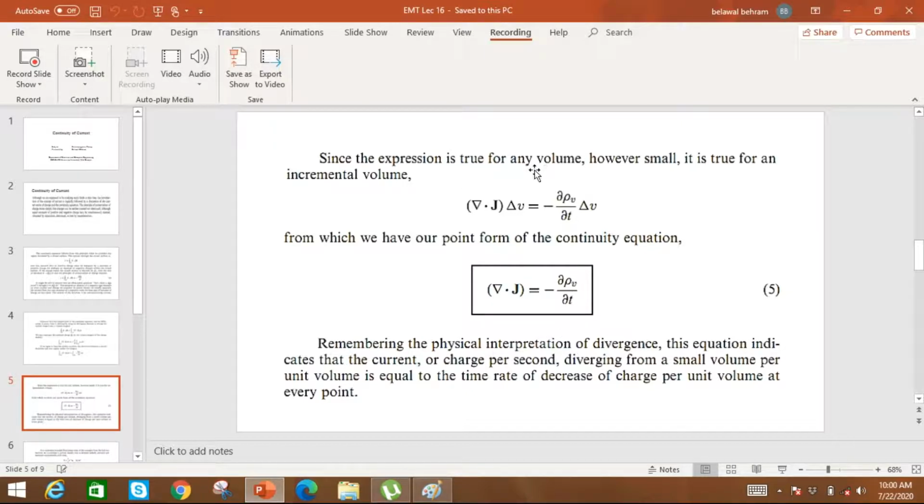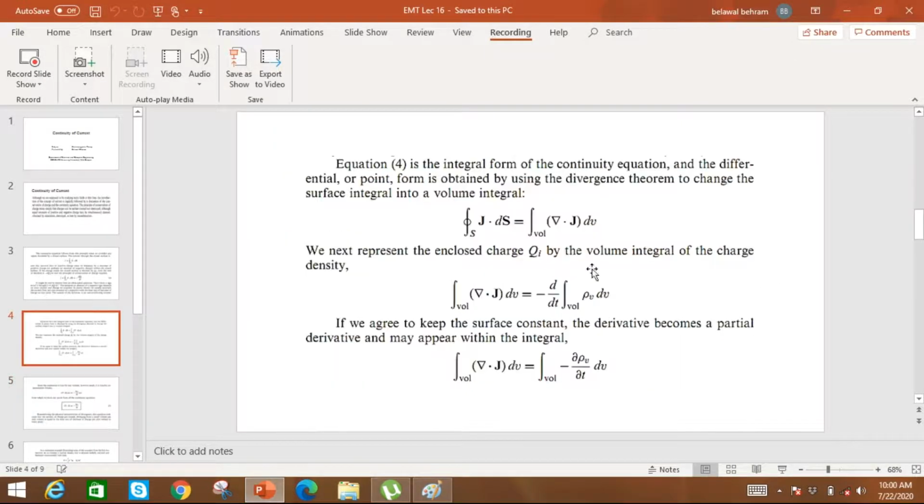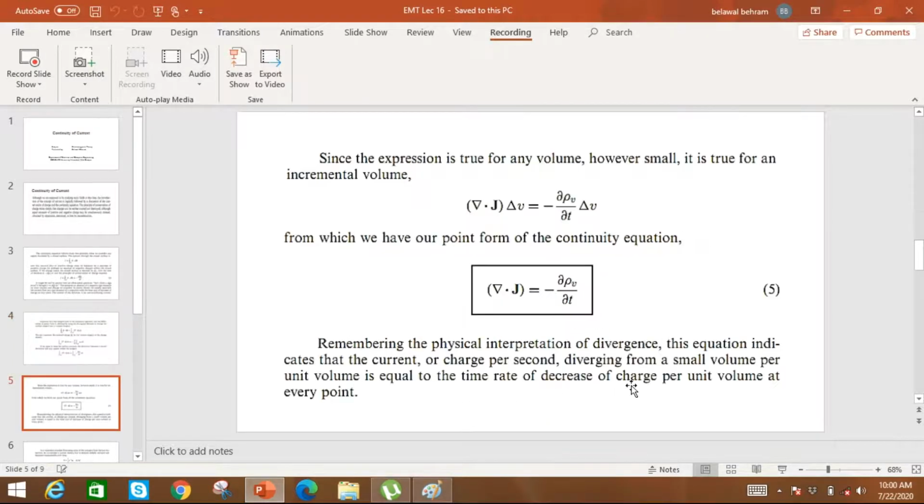Since the expression is true for any volume, whether we take a small volume or a big volume, this equation is valid for any volume. So for a small or an incremental volume we can write divergence of J del V is equal to minus partial by partial t of rho v del V. So from this equation we can write the point form of the continuity equation.